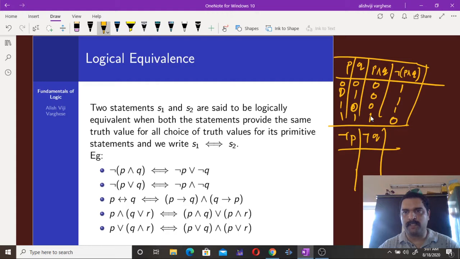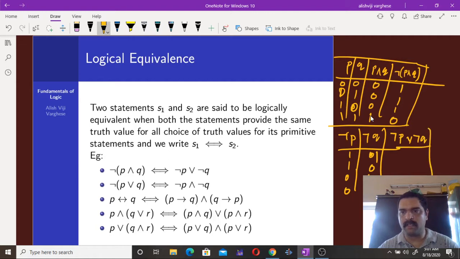Negation P: when P is 0, negation P is 1. So 1, 1, 0, 0. Negation Q: if Q is 0, then negation Q is 1. Here 1, 0, 1, 0. Then what if we write negation P or negation Q?